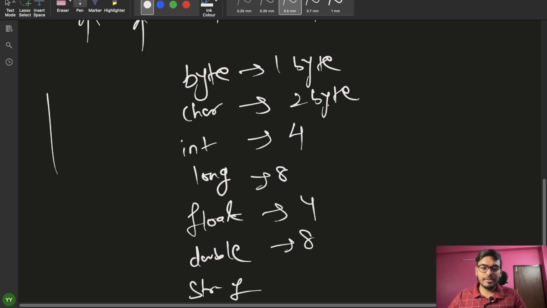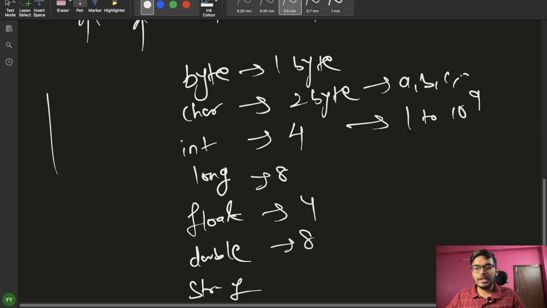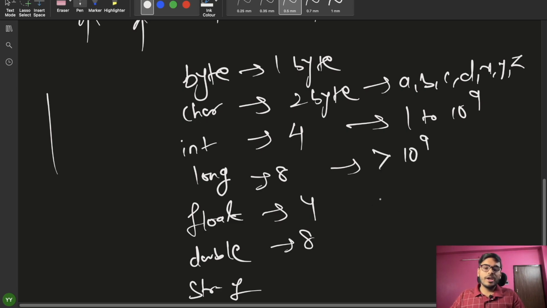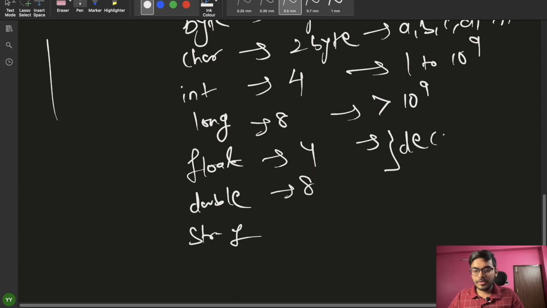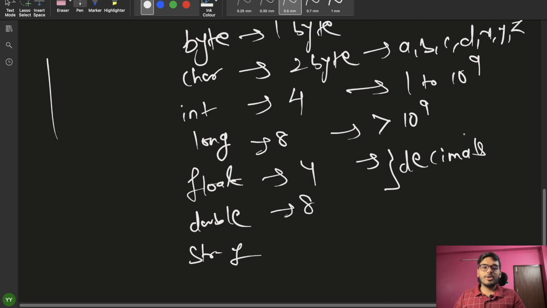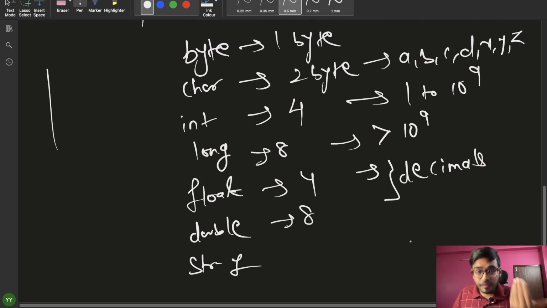So what is int? int is used to store data from 1 to 10 to the power 9. So if you have a number which ranges from 1 to 10 to the power 9, you can store it in int. If you have characters like a, b, c, d, x, y, z, you can store them in a char. If you have very big numbers greater than 10 to the power 9, you can store those in a long. If you have decimal data, you can store it in float and double, right?